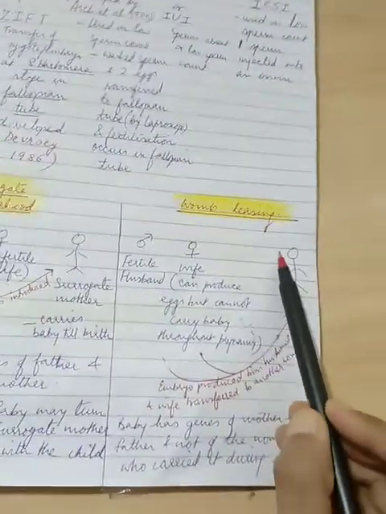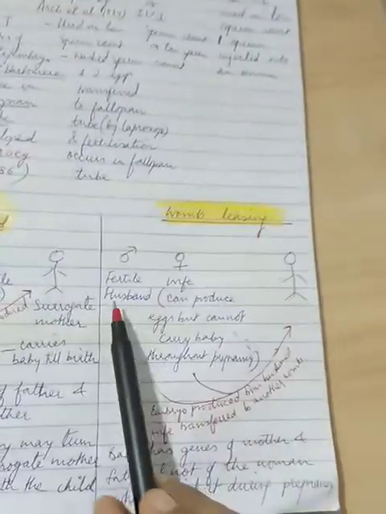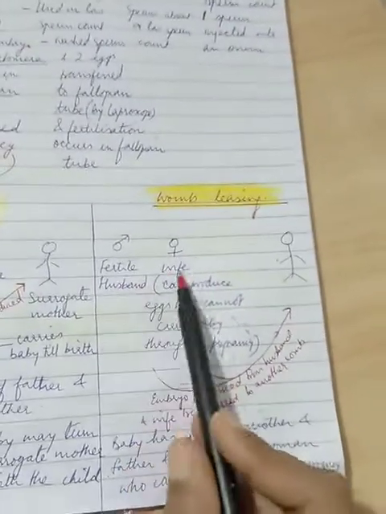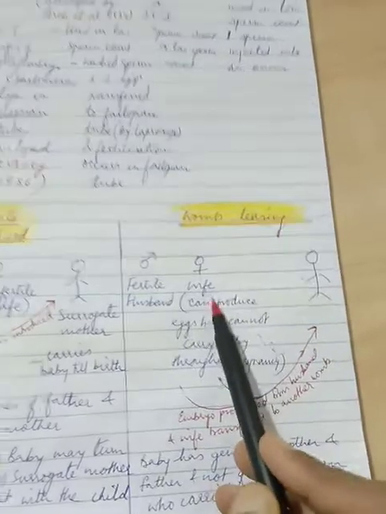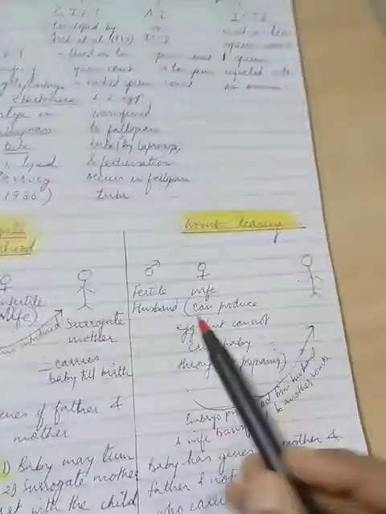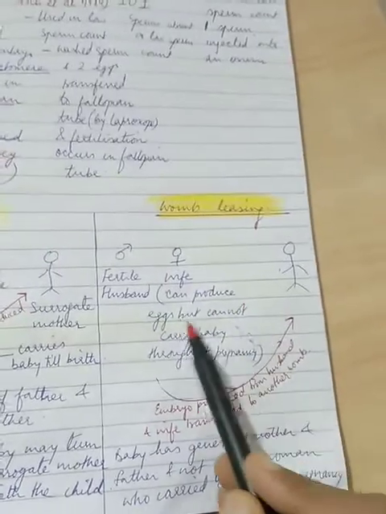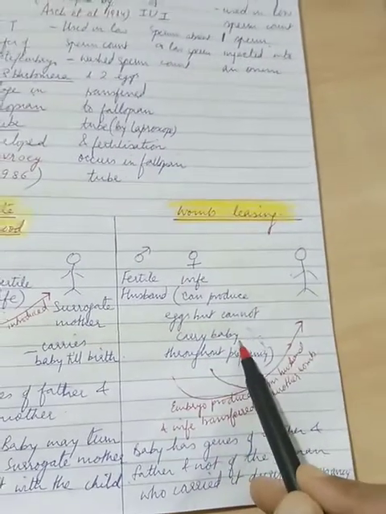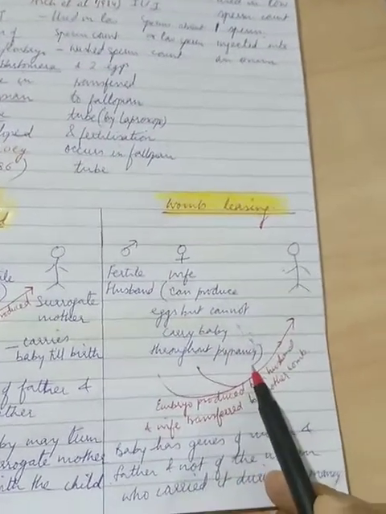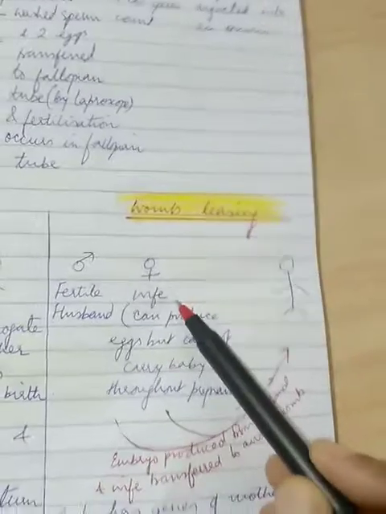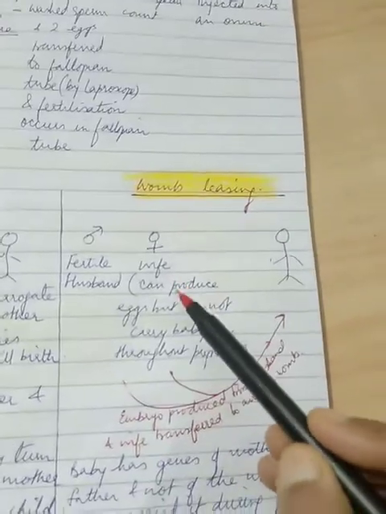Now let us see the difference with womb leasing. Womb leasing is done when the couple, in this case, the female is one step better than the previous condition. The male is fertile, alright, but the female can produce eggs but cannot carry the baby throughout the 9 months of pregnancy. Earlier there was a problem with egg production. Here egg production is normal, but carrying the baby is problematic.